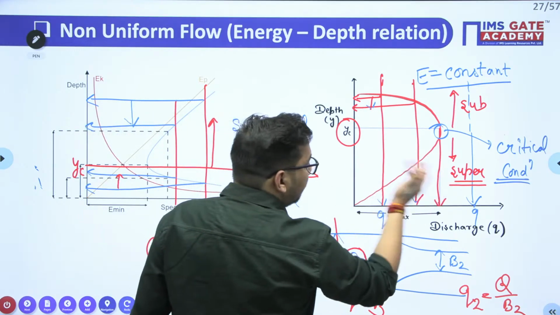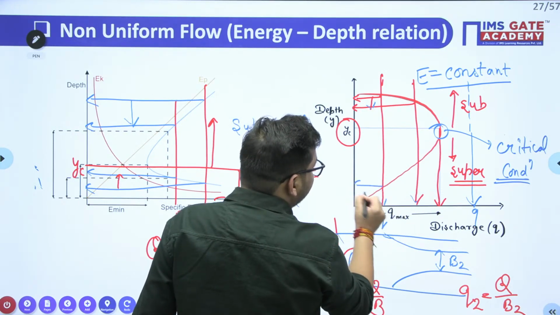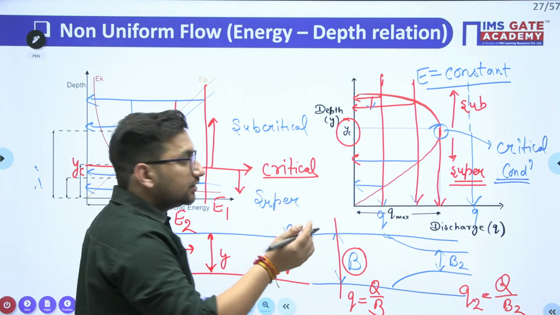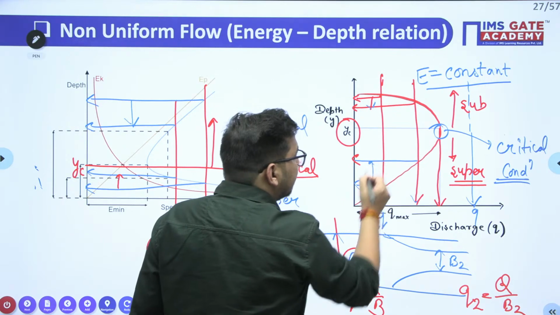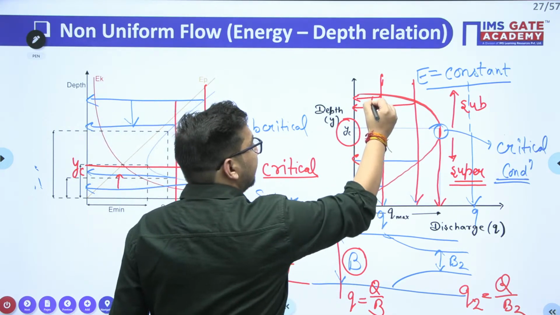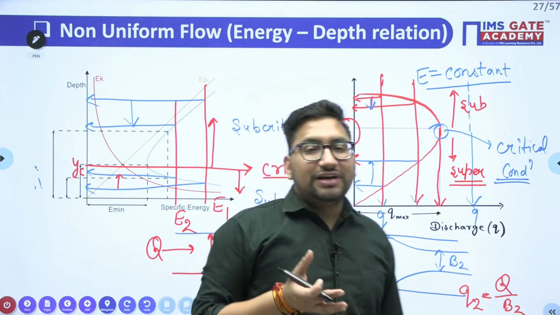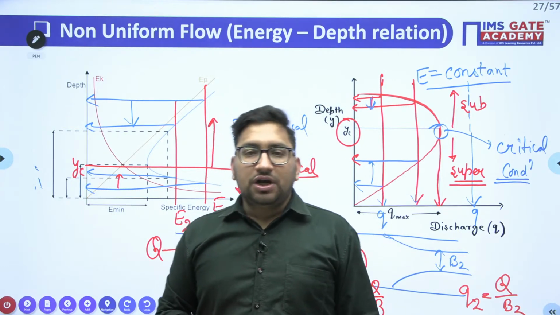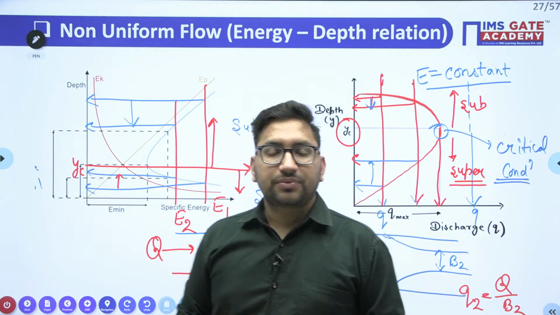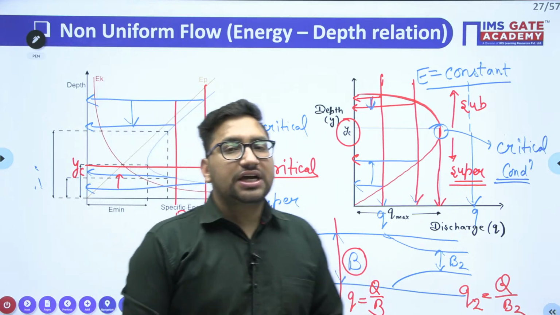But if the flow is supercritical, you can see here, initially this was the depth, now this is the depth when you have reduced the width. So here there is an increase in the depth of flow. Here we have seen the decrease in depth of flow. Here we have seen increase in depth of flow, right? So it will depend upon what is the type of flow. Then only you can decide if the depth of flow is going to increase or decrease. I hope it is clear, right? So this is the particular topic of your channel transition, right?